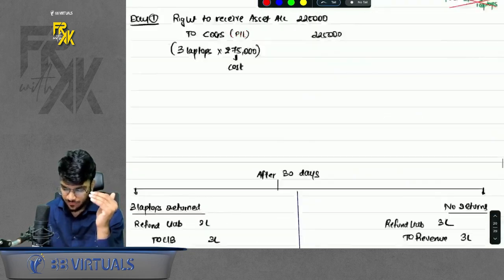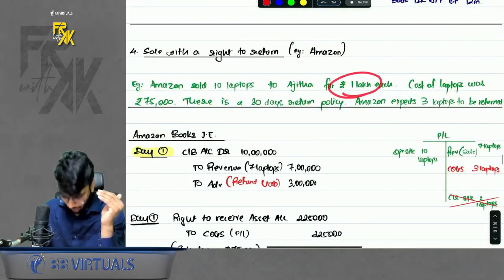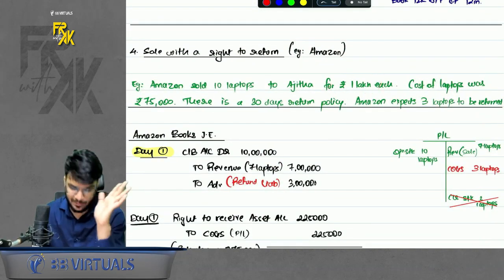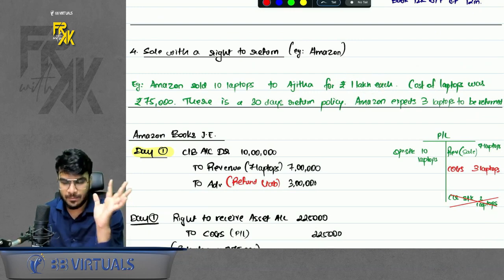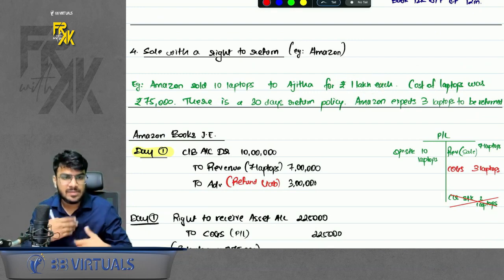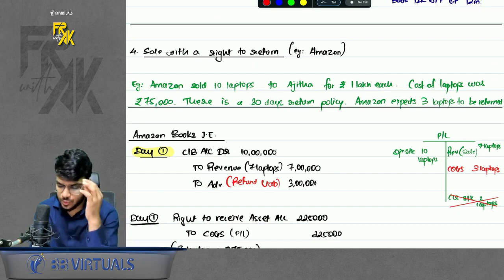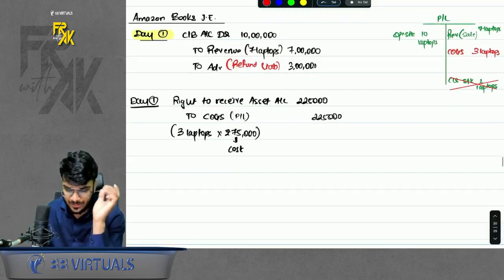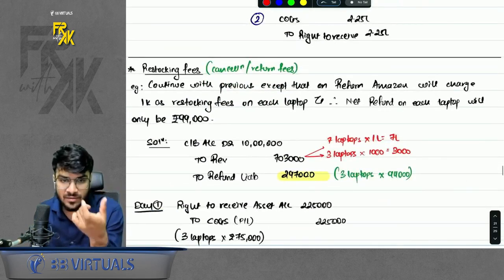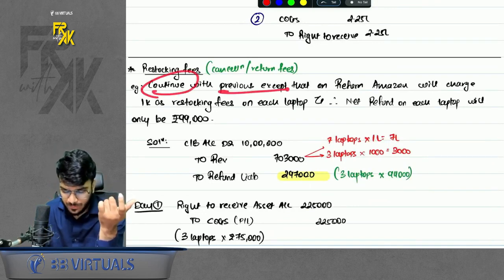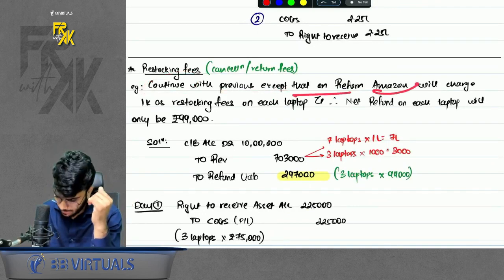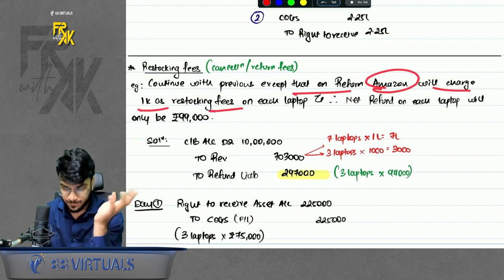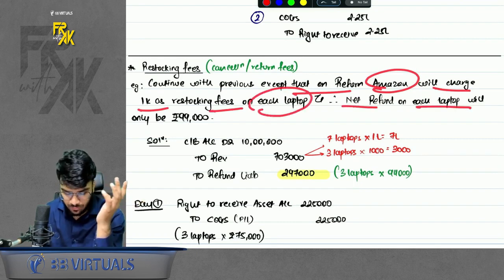If the customer returns the laptop, ideally the customer should get the full 1 lakh, but Amazon says we will deduct 1000 for each laptop, because we will incur some charges again, packaging and delivery charges. So Amazon will return only 99,000 rupees. That means Amazon is charging 1000 as restocking fees. Continuing with the previous example, on return, Amazon will charge 1000 as restocking fees on each laptop, and the net refund on each laptop will be 99,000 only.